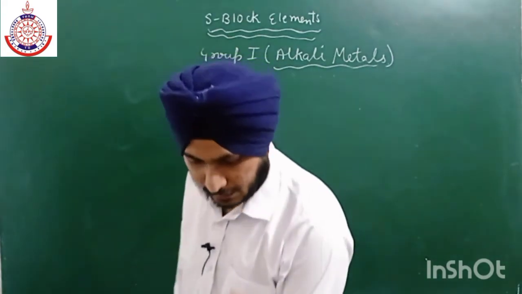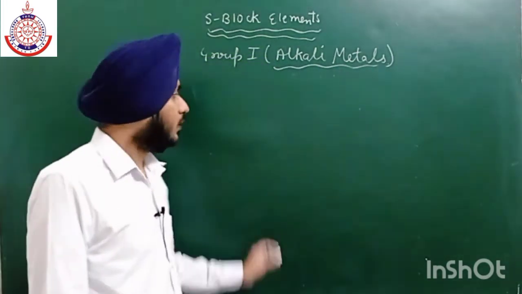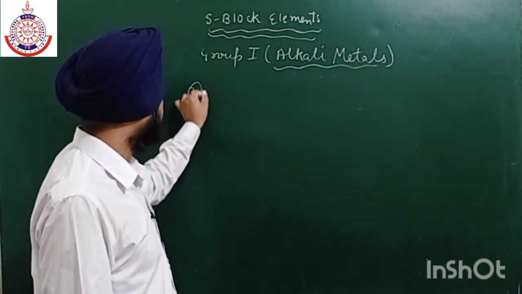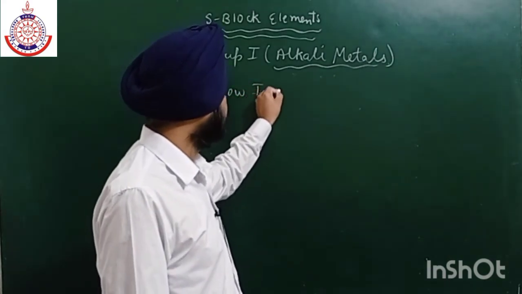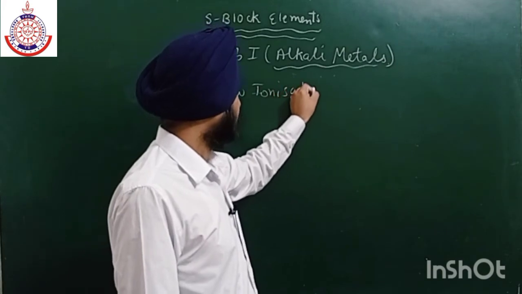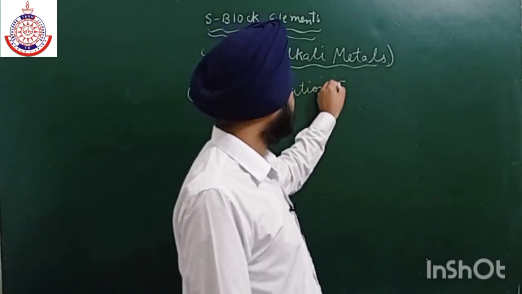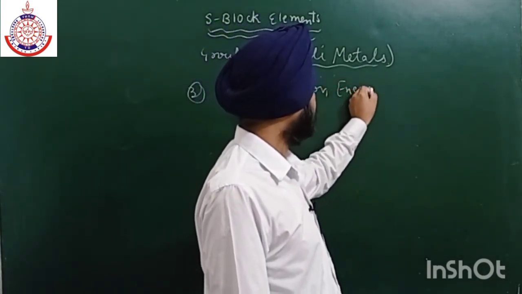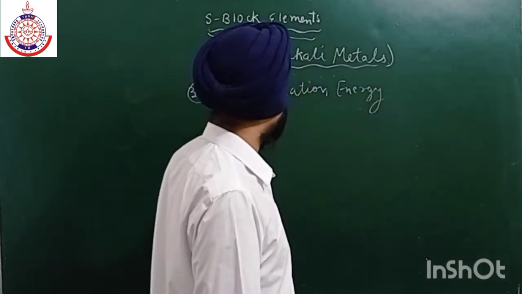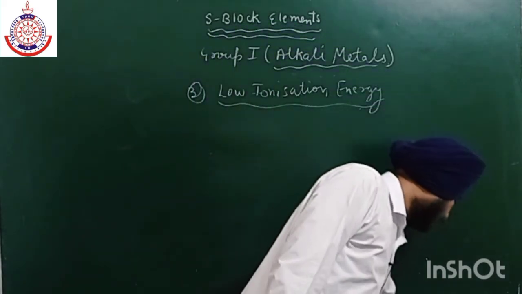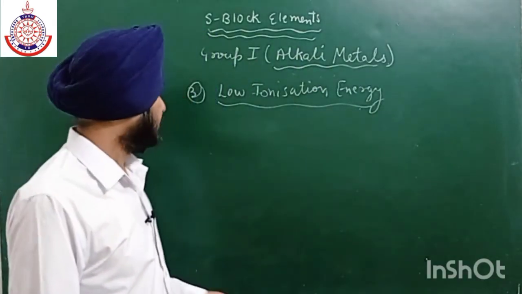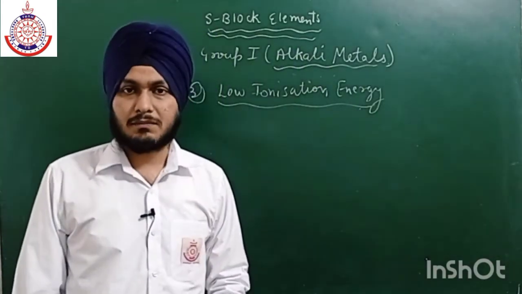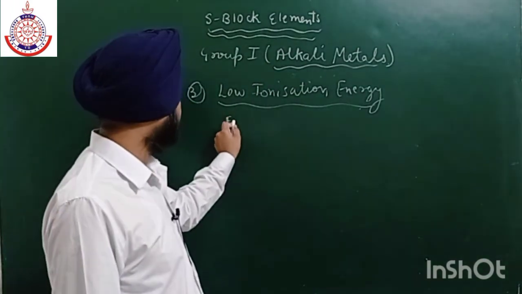The third property is they have the lowest ionization energy. Okay, low ionization energy. The first ionization energy is very low, because they all are in a hurry to get the nearest noble gas configuration. So that is why the first ionization energy is very low.